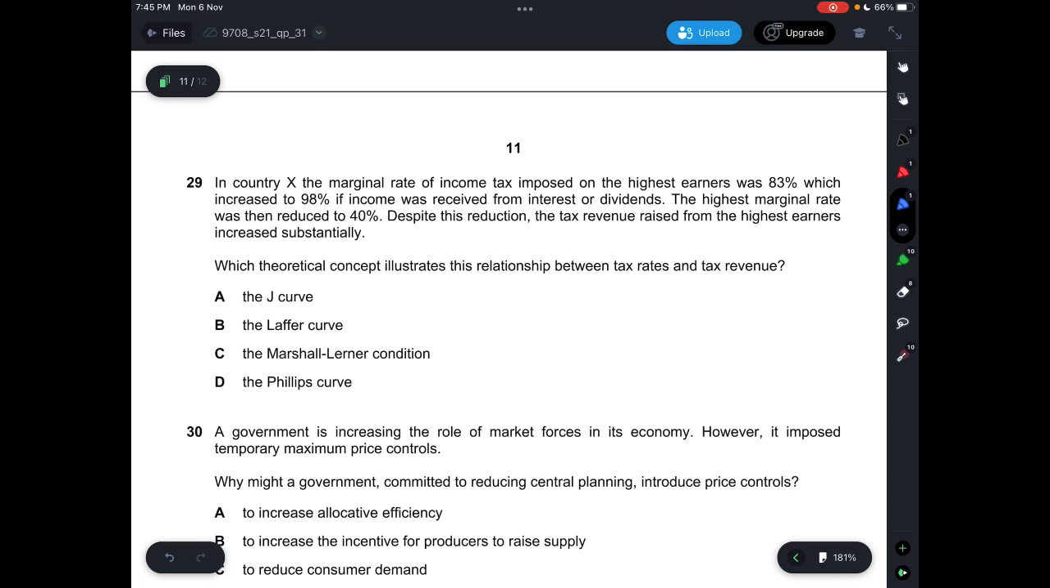So this one, it's not the Marshall-Lerner condition, it's also not the J curve. The J curve and the Marshall-Lerner condition are actually very related. So it's either B or D. The one that can actually show tax rates and tax revenue will have to be this curve, which is the Laffer curve. It's not the Phillips curve. So when you reduce your tax rate, you'll get an increase in your tax revenue. So this one will have to be the Laffer curve, so the answer is B.